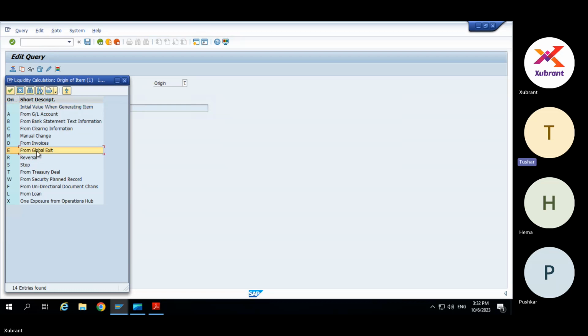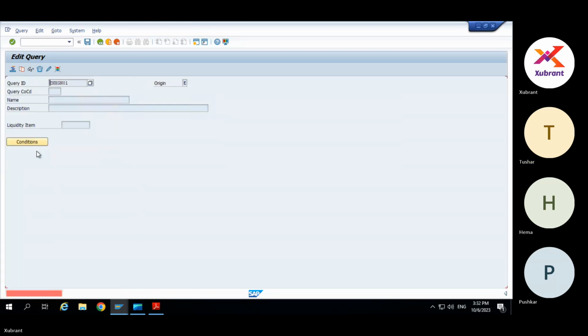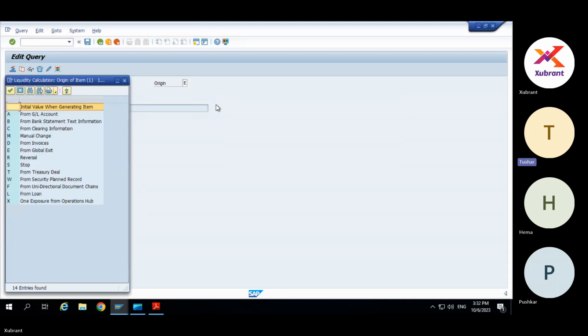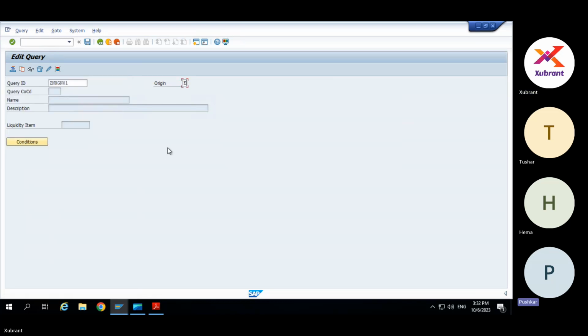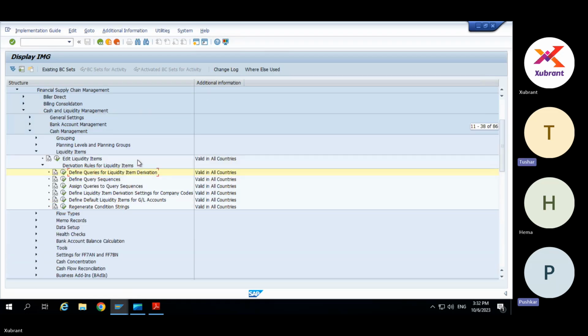So I think based on business requirement, we need to define all these queries and these liquidity items based on these standard origins. If I may pitch in, since you are talking about the requirement, first the big picture: from a cash perspective, you have to know where my entire data is coming from, whether the landscape is heterogeneous or a single landscape.